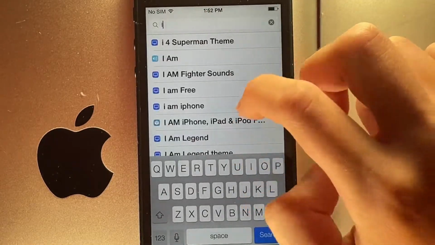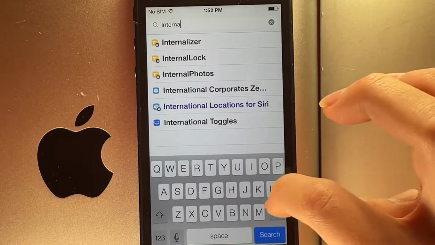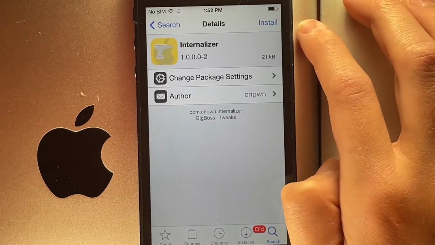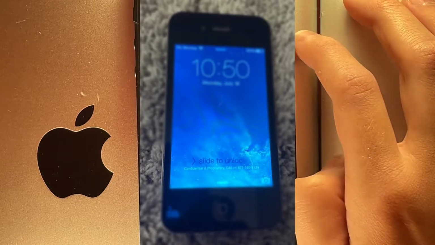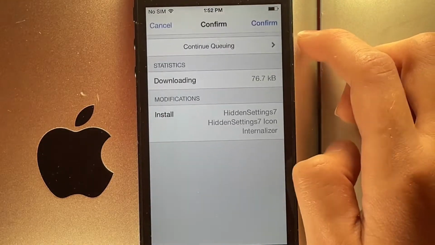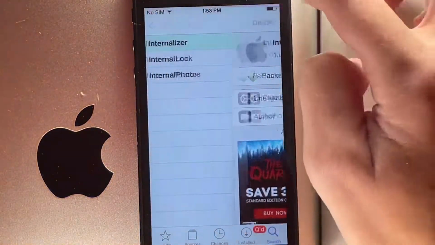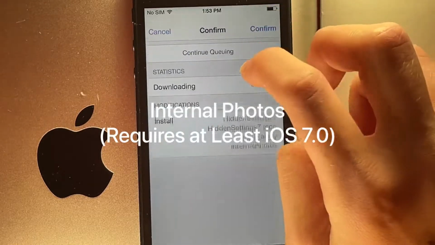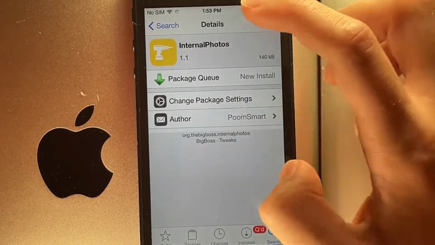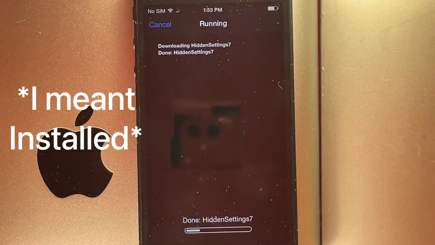InternalUI is another one. Basically this is going to give you the text that says confidential and proprietary, call this number. So you're just going to hit install, continue queuing. And then the last one you're going to want to do is internal photos. So just hit install and continue queuing. Go to queued, queue, confirm.